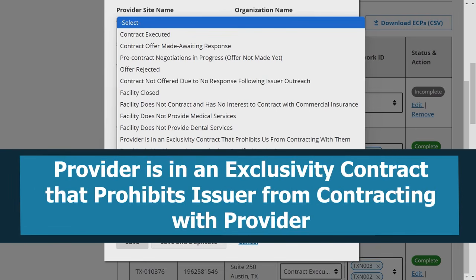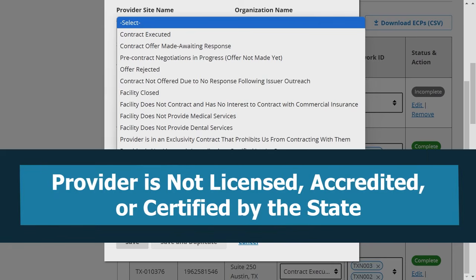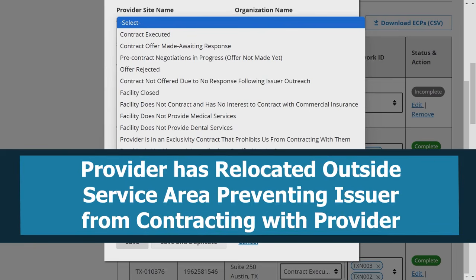Provider is in an exclusivity contract that prohibits issuer from contracting with provider, if the provider is prevented contractually from contracting with other issuers. Provider is not licensed, accredited, or certified by the state, if the provider fails to satisfy any of these requirements. Provider has relocated outside service area, preventing issuer from contracting with provider, if the provider has moved out of the issuer's declared service area.